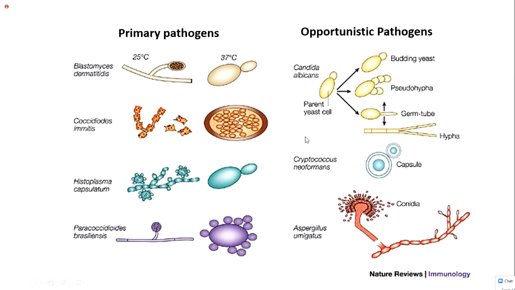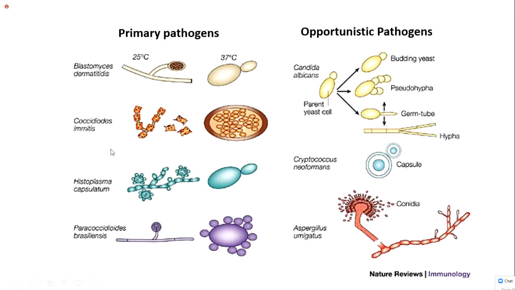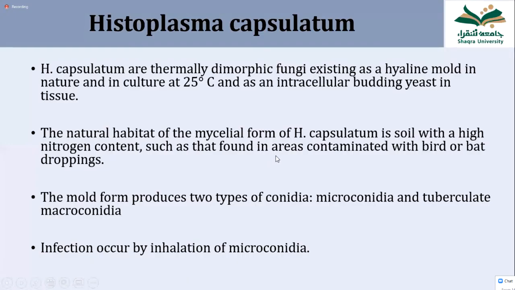Now we discuss one example from both of them. We are going to discuss Histoplasma from the primary pathogen category, and we will discuss Candida from the opportunistic pathogen category. So we take Histoplasma capsulatum. As we already discussed, it is thermally dimorphic. But from where does the infection occur?